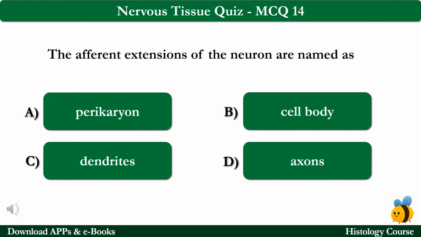MCQ number 14. The efferent extensions of the neuron are named as option A perikaryon, option B cell body, option C dendrites, and option D axons. The correct answer is option C, which is dendrites.